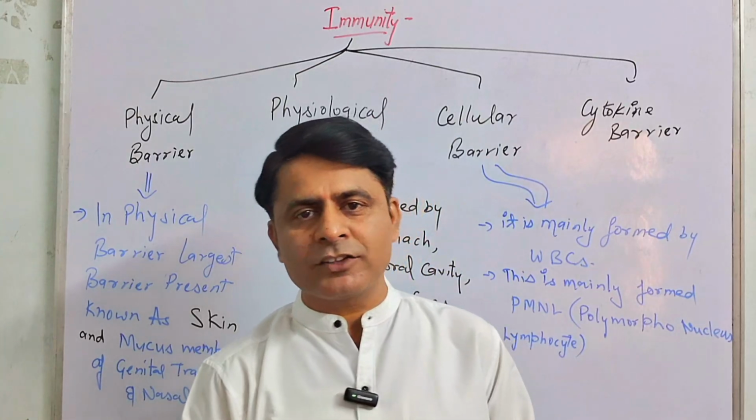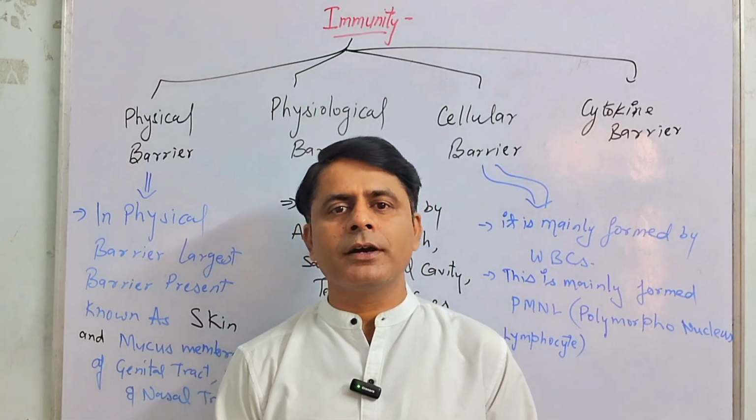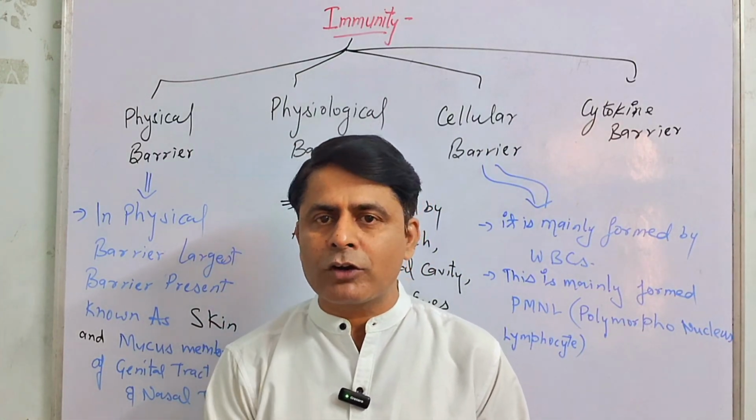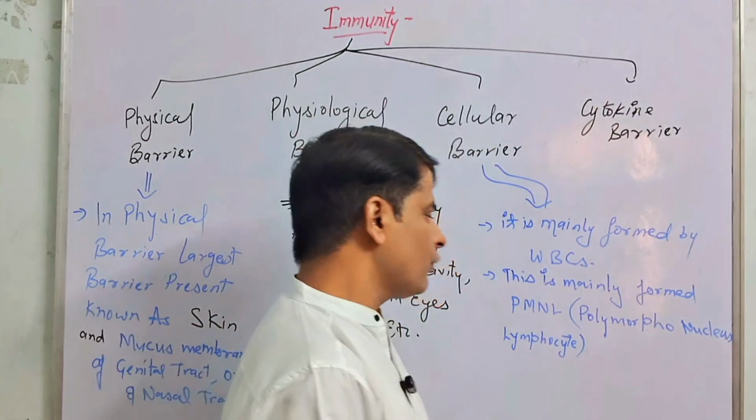A bilobed nucleus is present in the eosinophils, a trilobed nucleus in the basophils, and a multilobed nucleus in the neutrophils.